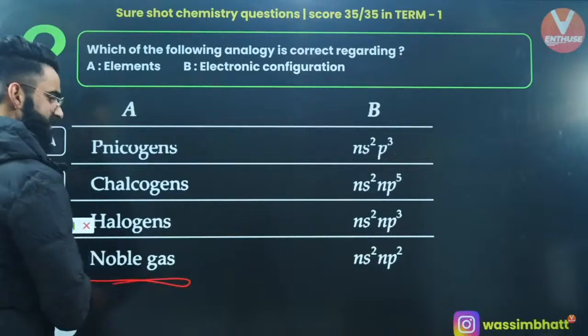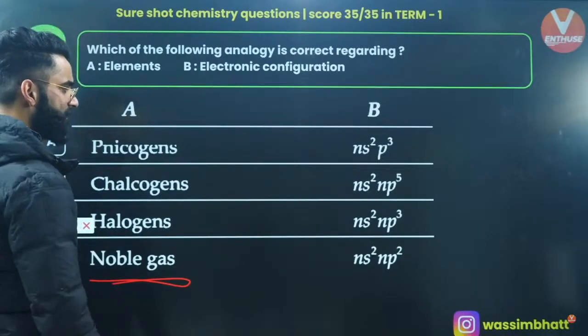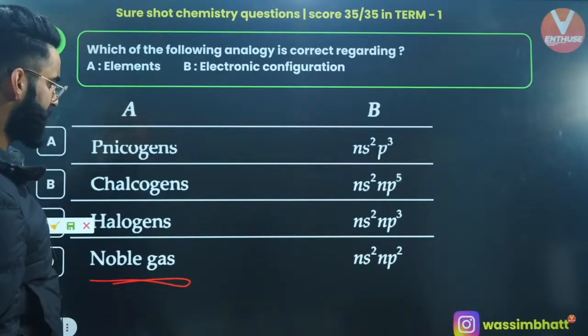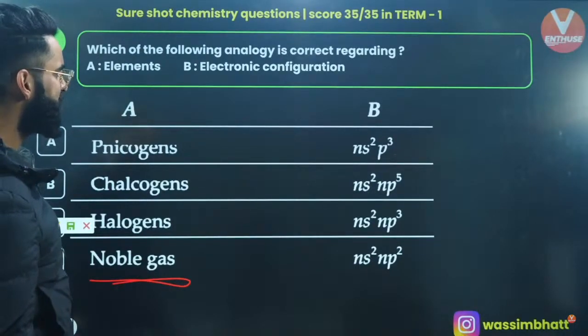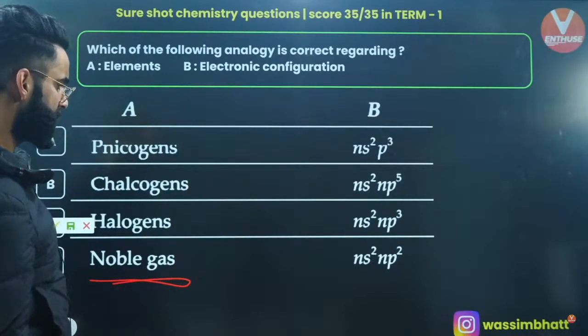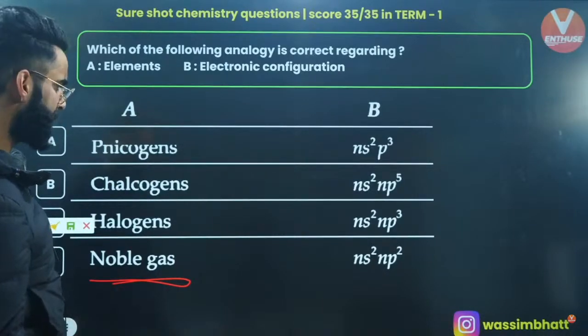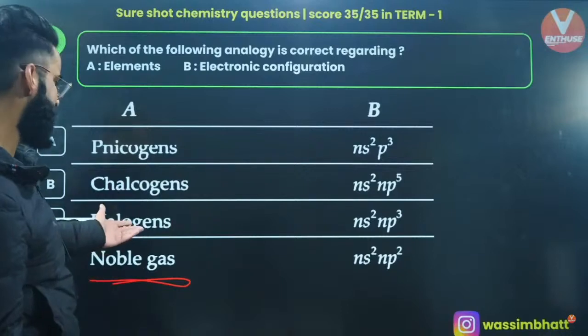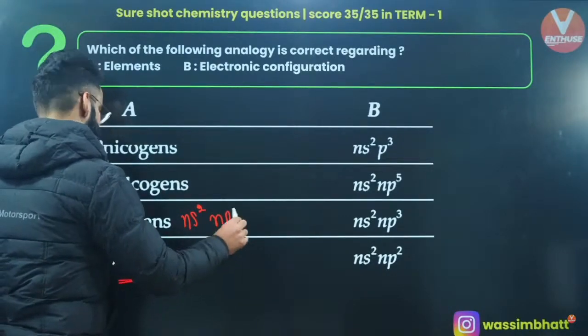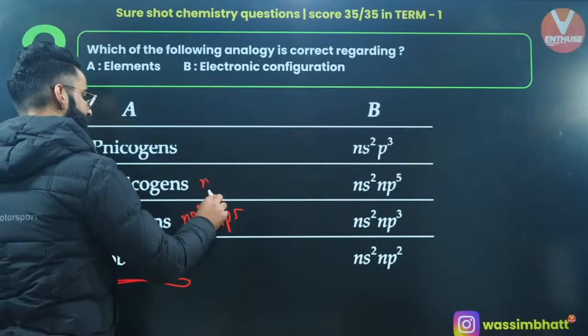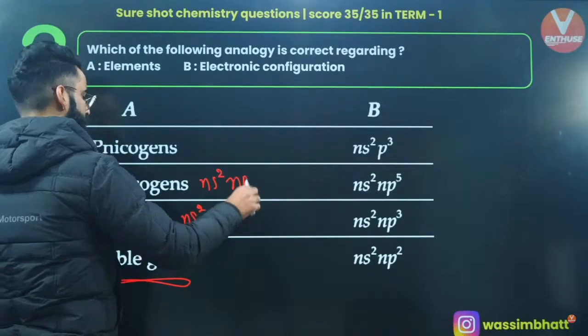Let's start with noble gases. Stable configuration, right? There is no ns2 np6 configuration for... Halogens will definitely have ns2 np5 configuration. Chalcogens, the oxygen family, it's going to be ns2 np4.